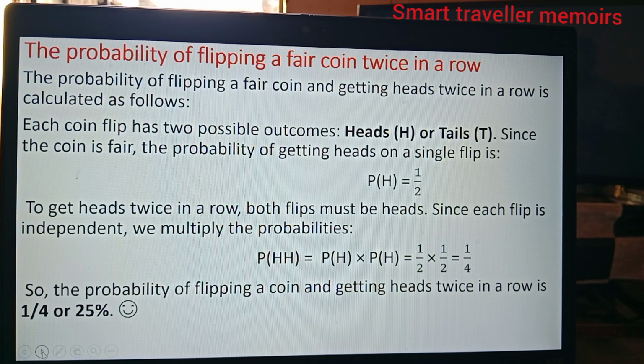So P of head followed by head is equal to the probability of a head followed by the probability of a head, which is a half times a half, which is 1/4. So the probability of flipping a coin and getting heads twice in a row is 1/4 or 25%.